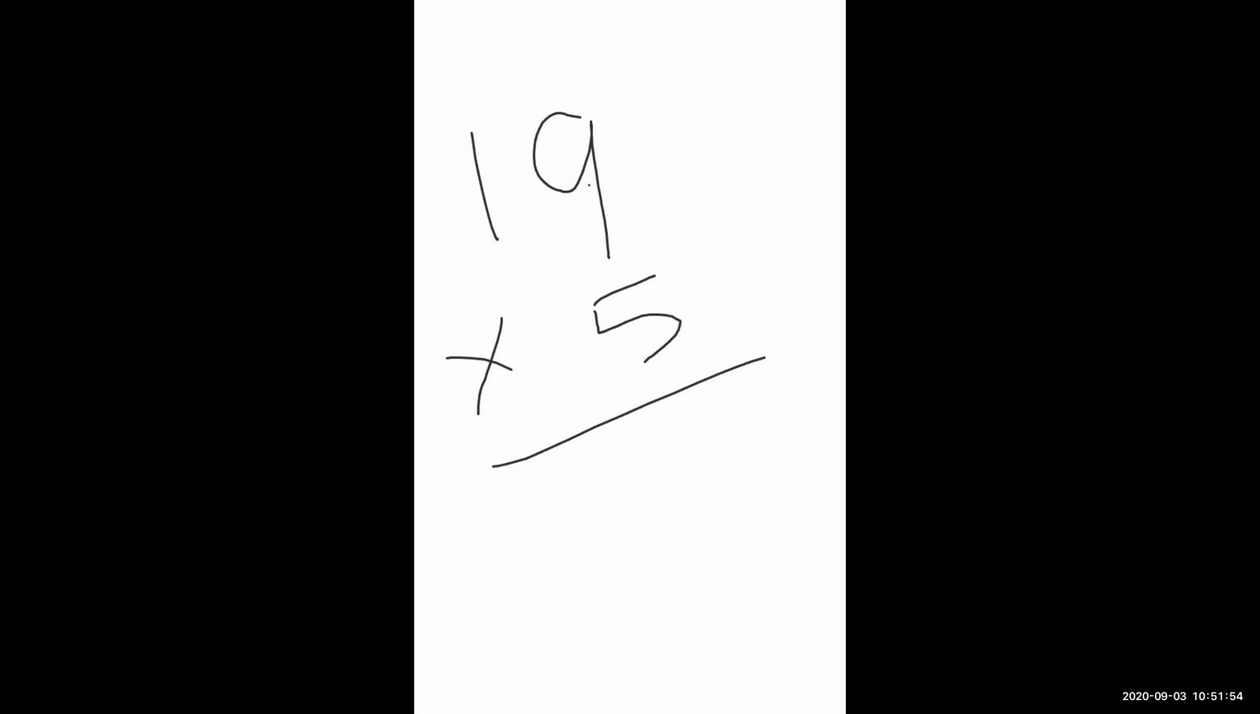9 into 5 is 45. So 4 is carry over here, right? 5 goes downside, 4 is carry over there. 5 into 1 is equal to 5. And that carry 4 you want to add. Good. So what is the correct answer?